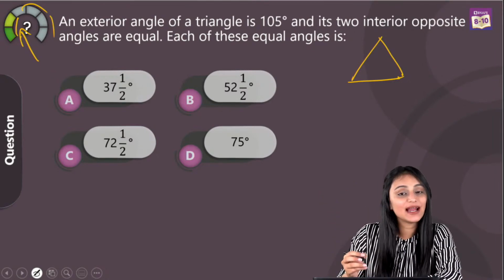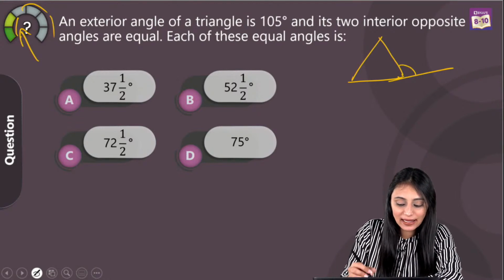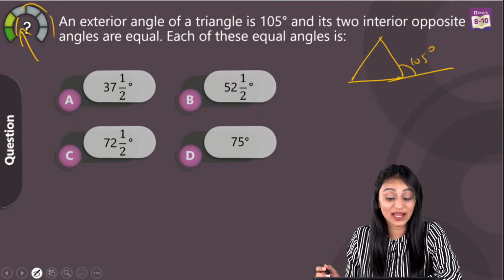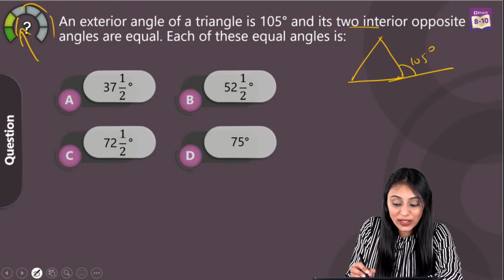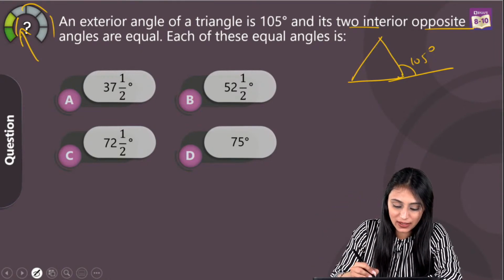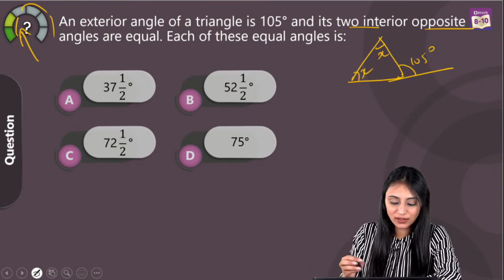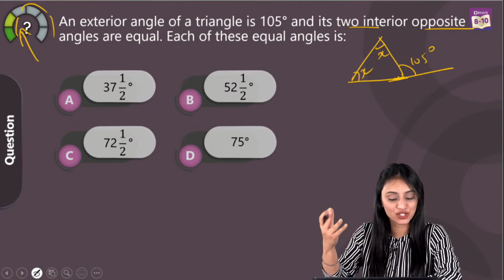So here, an exterior angle of a triangle. Let's suppose I'm talking about this exterior angle, right? Its measure is given, that's 105 degrees, and its two interior opposite angles. What will be the interior opposite angles here? Right, interior opposite angles, let's suppose these are the two. They are equal, right? Not this one, because it is right adjacent to it.